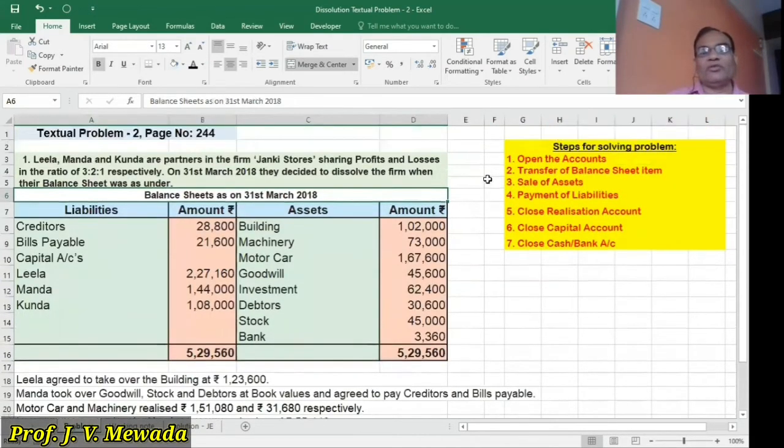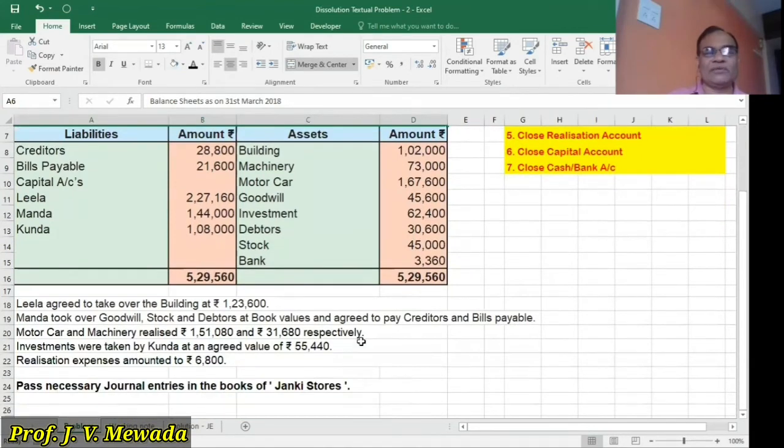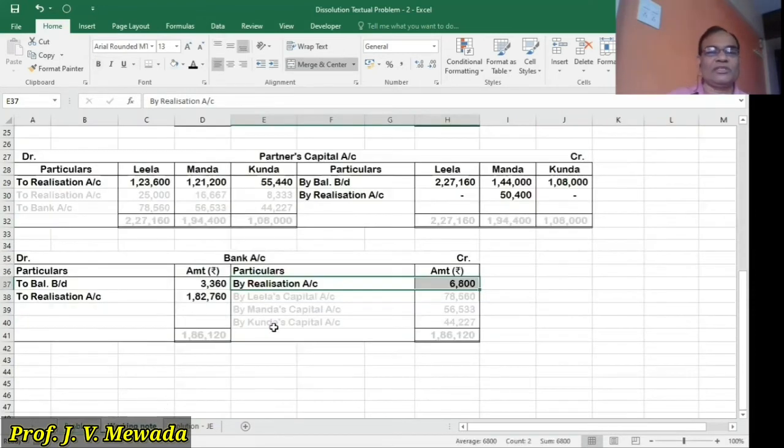Now open the account is over, transfer the balance sheet is over, sale of asset is over, payment of liability is over. Now we can see that each and every adjustment we have completed. Now we have to close the realization account. Okay, now let us close the realization account.